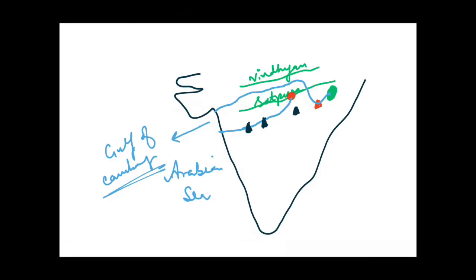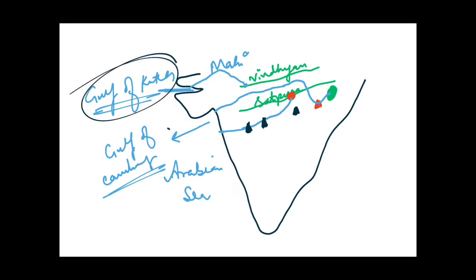One more river I need to tell you, that is Mahe river. It originates from here in the Vindhyan ranges, and it flows into only 2 states, that is Gujarat and Madhya Pradesh. It originates from here in Madhya Pradesh through the Vindhyan ranges, and then it flows in Madhya Pradesh and then in Gujarat, and then it drains into Gulf of Kutch. As you know that this is Gulf of Kutch, so it drains into Gulf of Kutch. So this is Mahe river. Okay, so just don't confuse between these two things, Gulf of Kutch and Gulf of Cambay. Gulf of Cambay lies to the south of Gulf of Kutch. So I hope these things are very much clear to you.